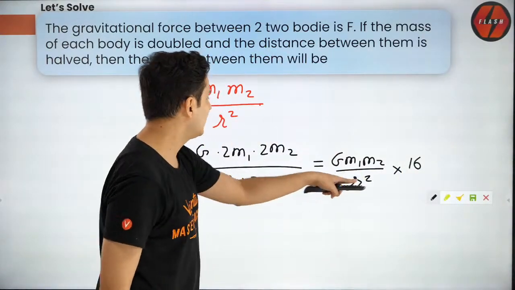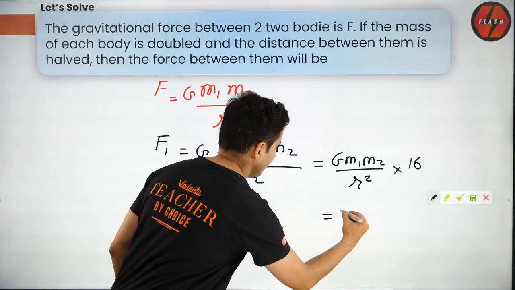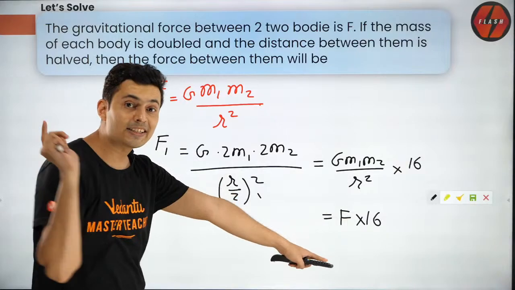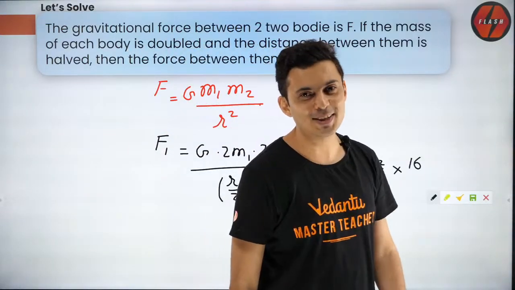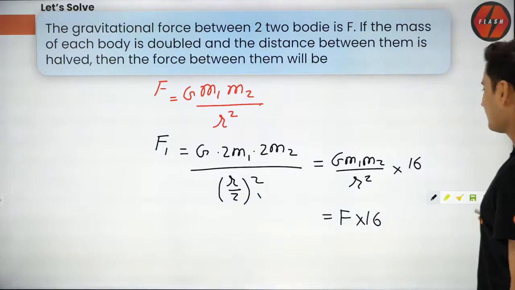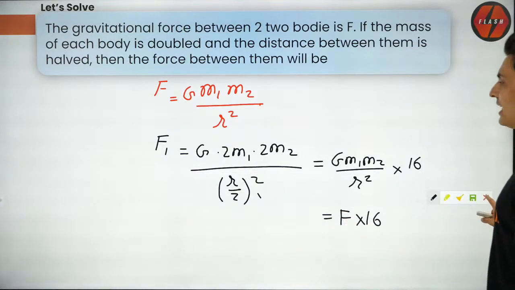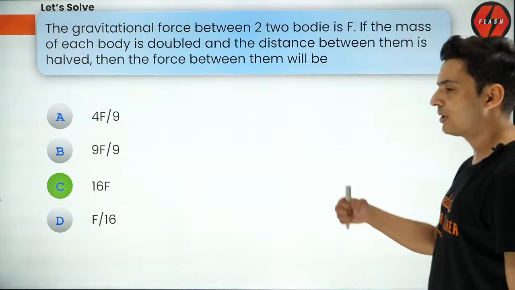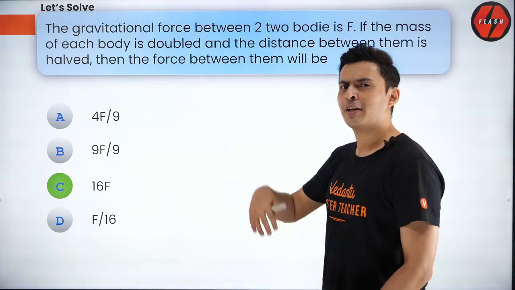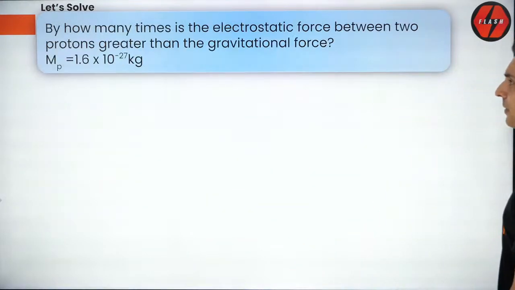And what is this G m1 m2 by r square? That is nothing but just the force, and into 16. So the force will become 16 times. That's what the answer is. 16 times. Simple? Okay, so that's how you get it. Very interesting problem, and that's the answer to option number C. Very good, guys. Amazing. Now let's scale it up a little bit more.